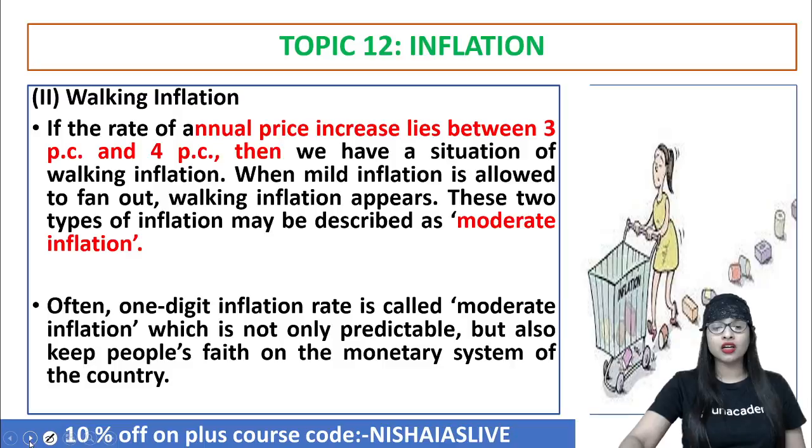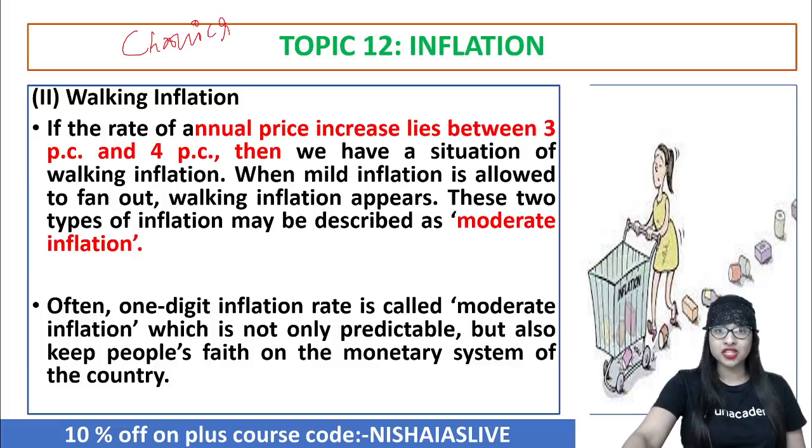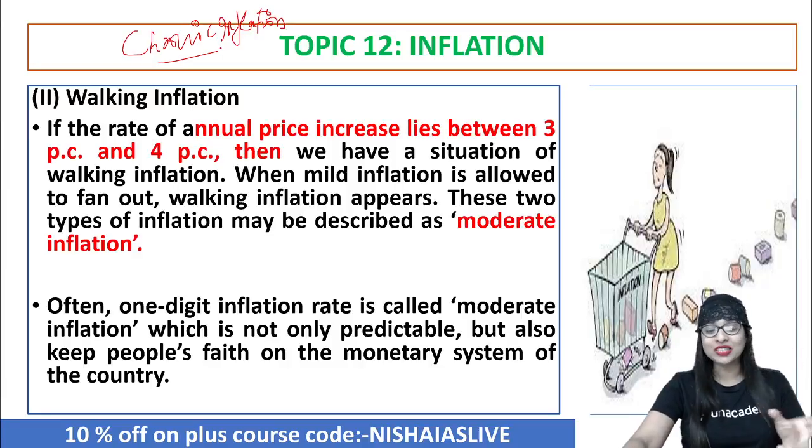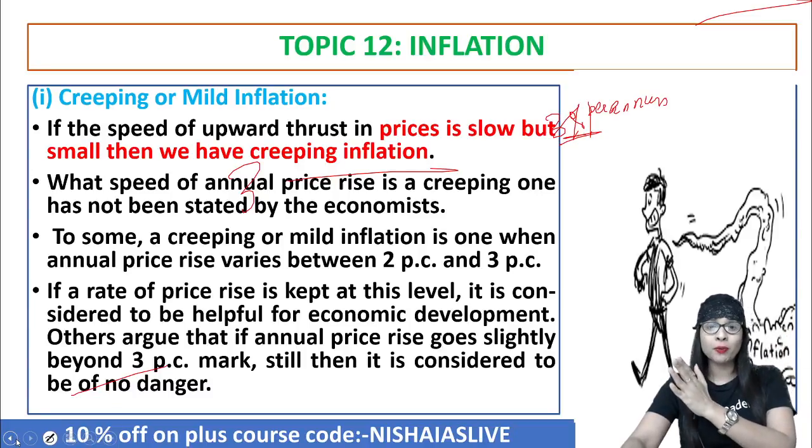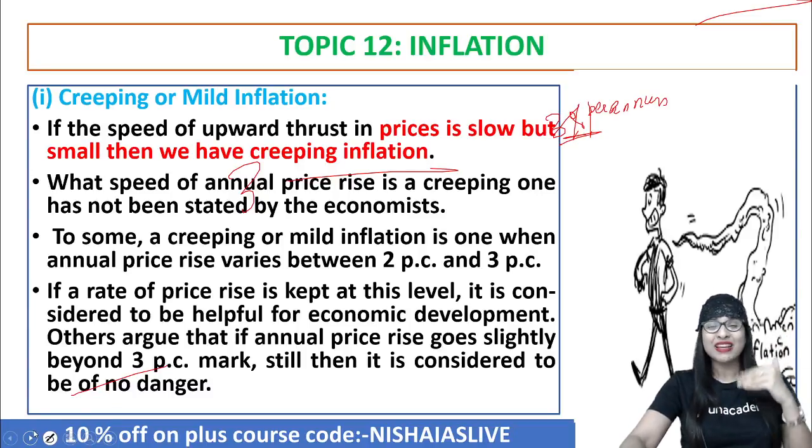Next, we have something called walking inflation. Before walking, let me tell you another point. There is something called chronic inflation. Take care. What is chronic? Chronic means, not chronic bachelor, it is long term. The keyword chronic means long term. We saw what creeping and mild inflation is. If this inflation continues for a long period of time, take care, then many a time this creeping inflation is called chronic inflation.